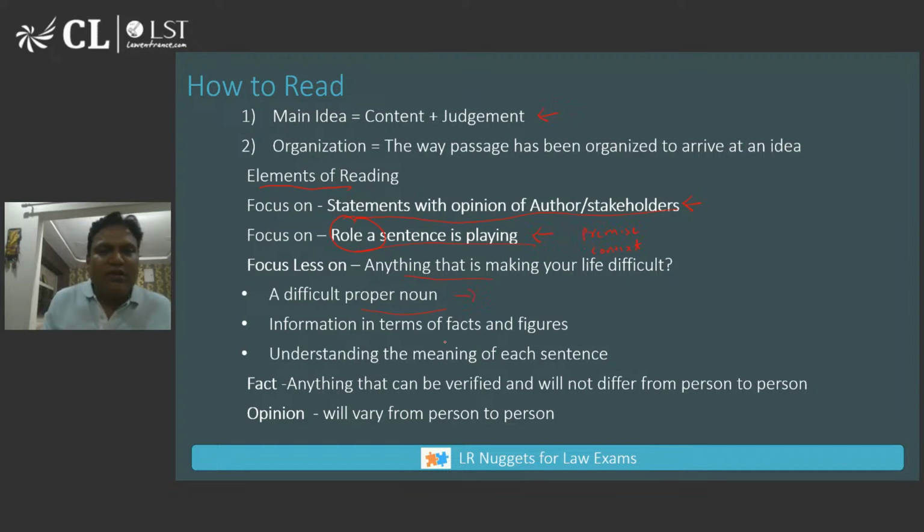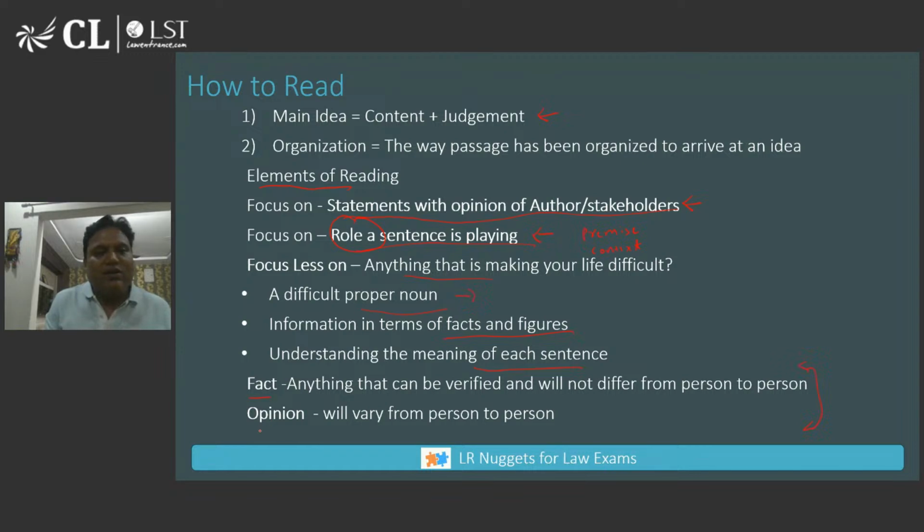Information in terms of facts and figures. A lot of times, facts and figures are given, and we get overwhelmed by them, that so many facts and figures are given. Even if only 3 or 4 facts and figures are given, trust me, when you are solving the question, you will anyways be required to go back and refer to them. Do not hesitate. Do not get worried about that. Understanding the meaning of each sentence: as I said, focus more on understanding the role rather than the meaning of each sentence.